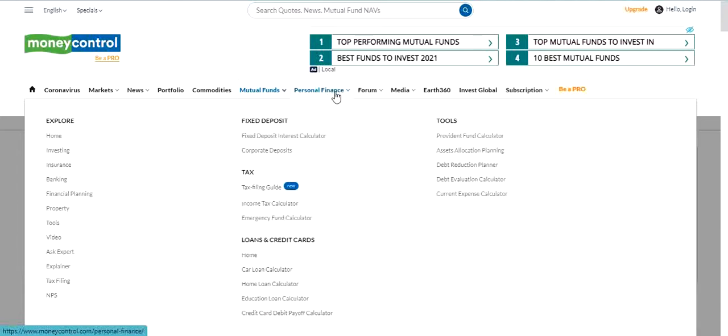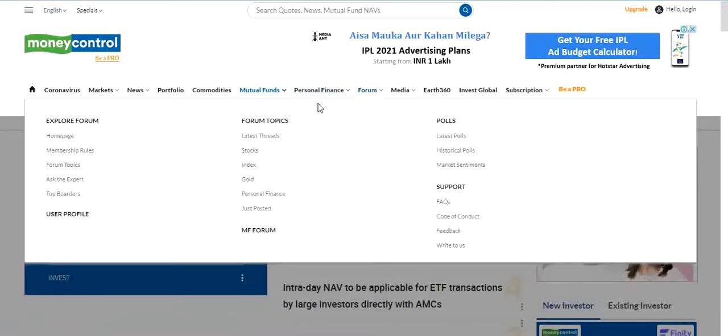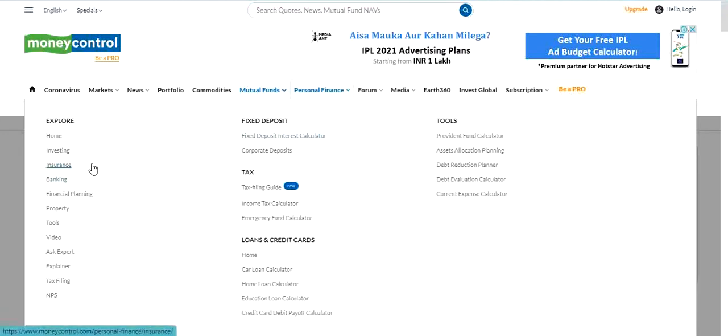Then the next section we can see here is personal finance. Finance related activities we can see here. I can tell one thing: this section is needed for all people. It covers investing, insurance, banking, financial planning, property, tools, video. All these activities we can see in personal finance, such as corporate deposit, income tax calculator, emergency fund calculator, car loan calculator, home loan calculator. So for all our difficulties related to loans and finance, we can find the solution through this website.